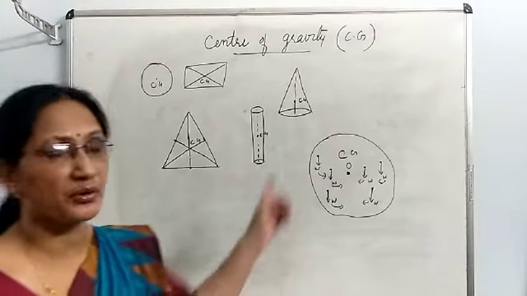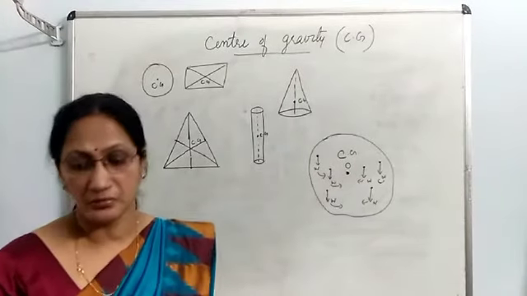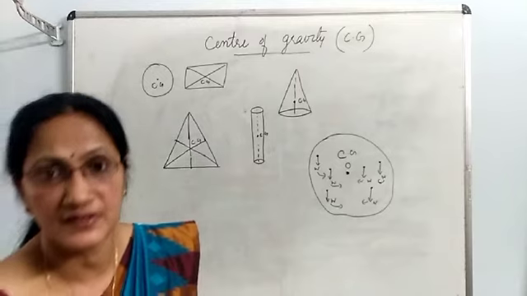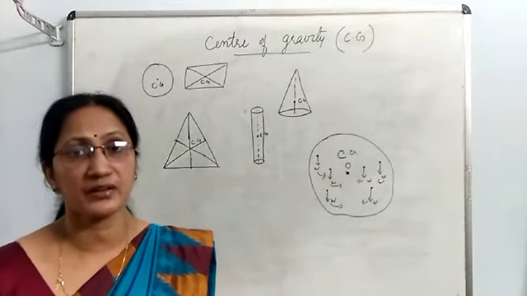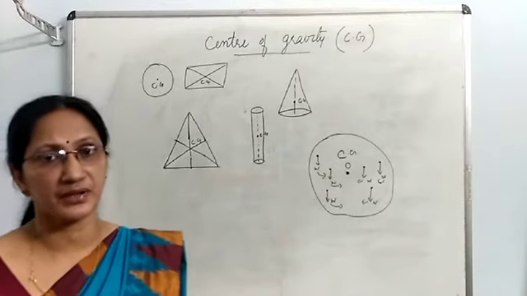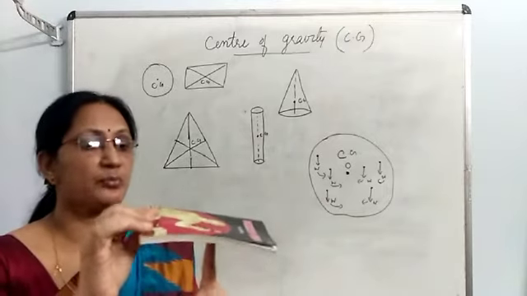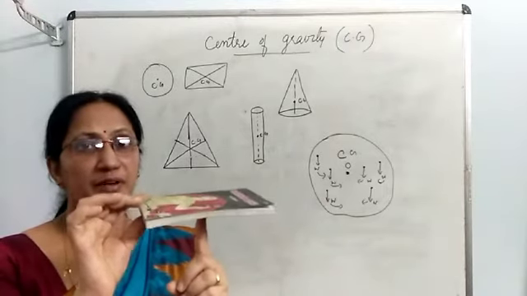Next topic, center of gravity. For every object, there is a point where its total weight is supposed to act. That point is known as center of gravity. For example, you might have balanced a book on your fingertip.